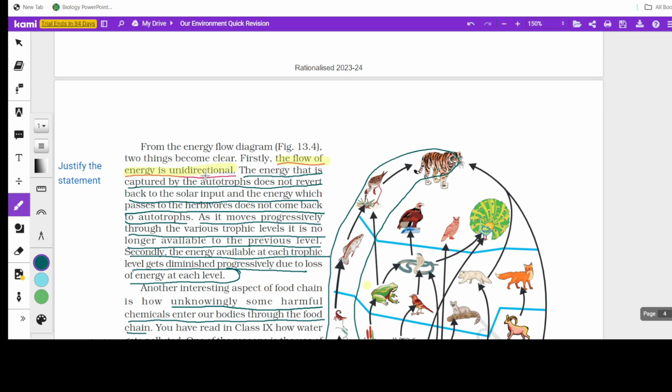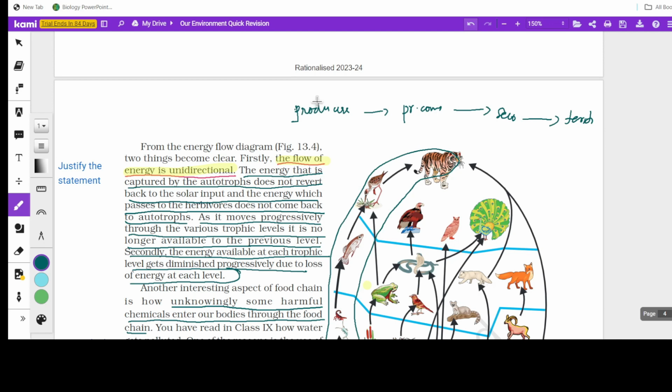Now this question is important. The flow of energy is unidirectional. Unidirectional means the flow of energy always goes in one direction. Imagine producers here, herbivores as primary consumers, then secondary consumers, tertiary consumers. Imagine a food chain of this kind.